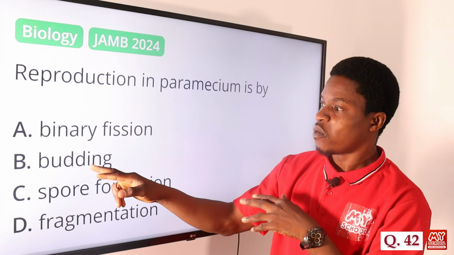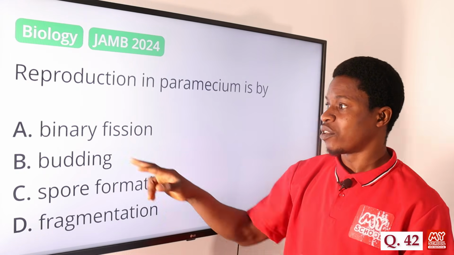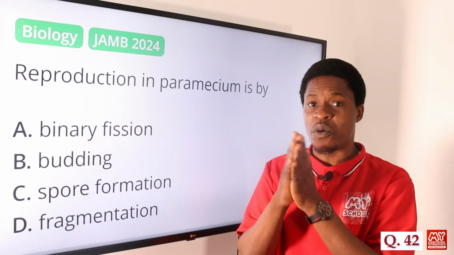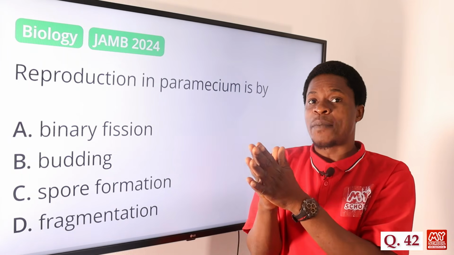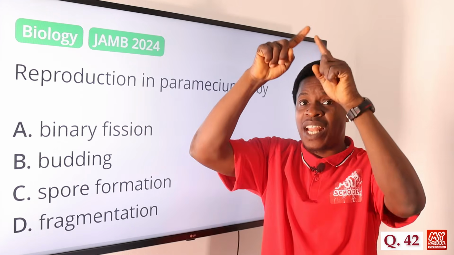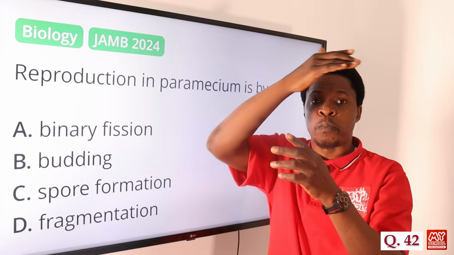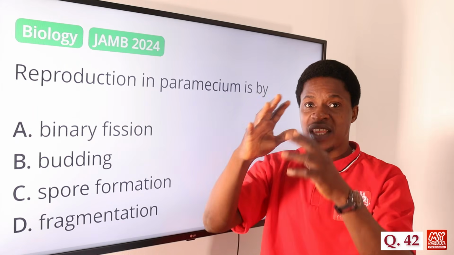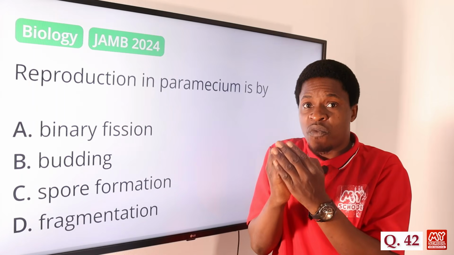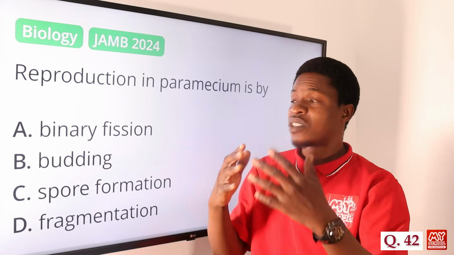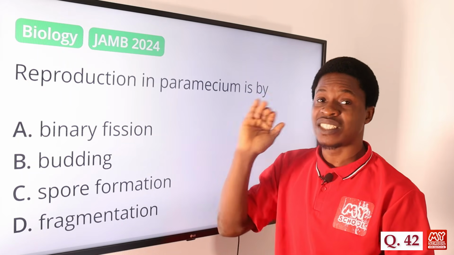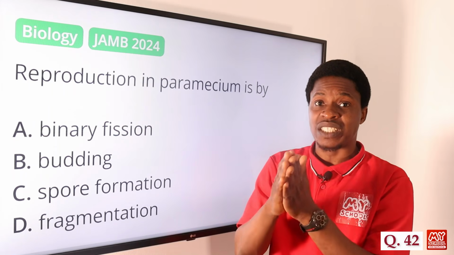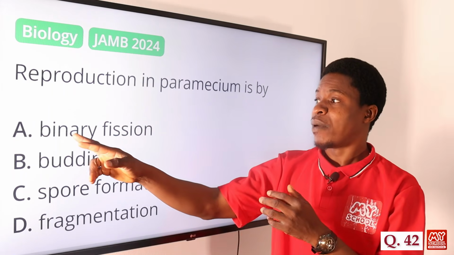We have binary fission, we have budding, we have spore formation, we have fragmentation. When we talk about binary fission, that's asexual binary fission. Only one parent is involved. We don't have male and female. So what happens is that after some time, the large parent Paramecium will split into two. That's why we call it binary fission. When the larger one breaks into two, it forms two daughter cells that look just like it and have all the features present in it. So that is asexual. It does not need a male or female to reproduce. It just splits by itself, and that's what we call asexual binary fission.